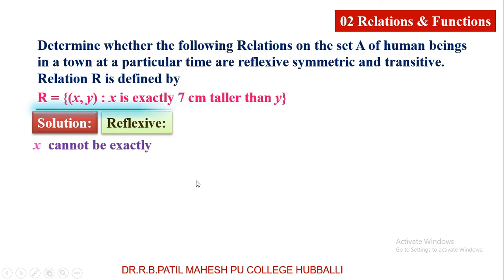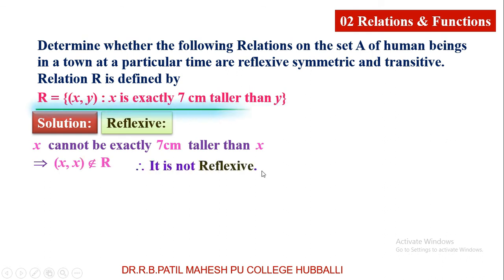Students, X cannot be exactly 7 centimeter taller than X itself. Nobody can be taller than themselves. Therefore, a person X cannot be exactly 7 centimeter taller than himself. Therefore, (X, X) does not belong to R, and this is not a reflexive relation. R is not reflexive.